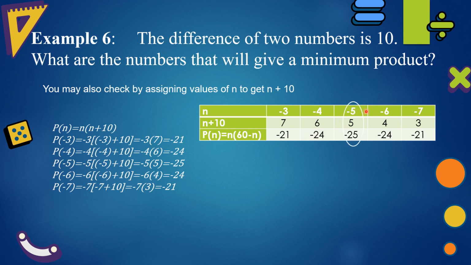If n is negative 5, negative 5 plus 10 is 5. And 5 times negative 5 is negative 25. If n is negative 6, negative 6 plus 10 is positive 4. 4 times negative 6 is negative 24. So it is negative 5 and 5 that will give us the minimum product, which is negative 25.